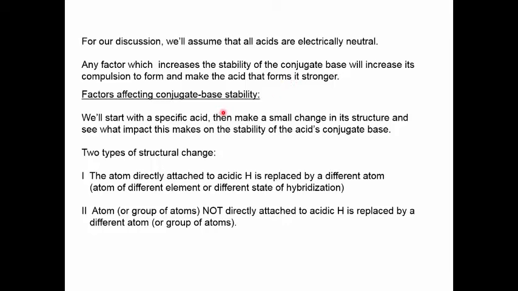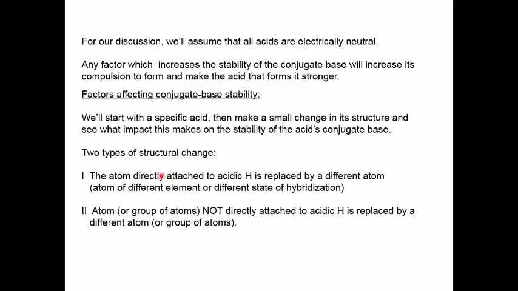What we'll do is this. We'll start with some specific acid. We'll make a small change in its structure and see what impact that change makes on the stability of the acid's conjugate base. Now, there's two types of structural change that we'll make in the acid. Number one, the atom that's directly attached to the acidic proton will be replaced by a different atom.